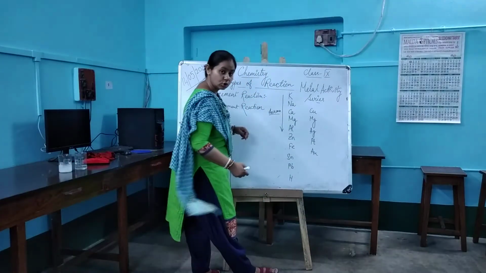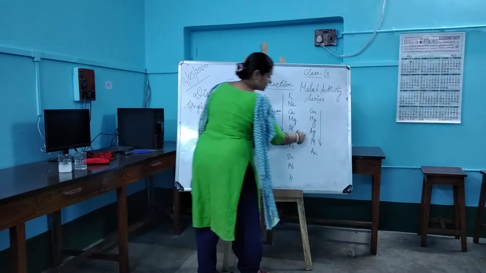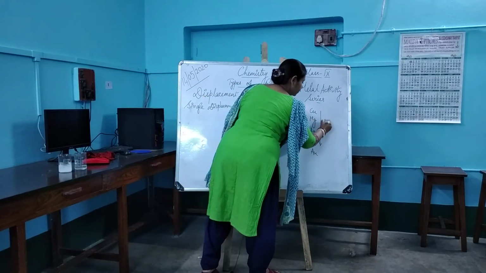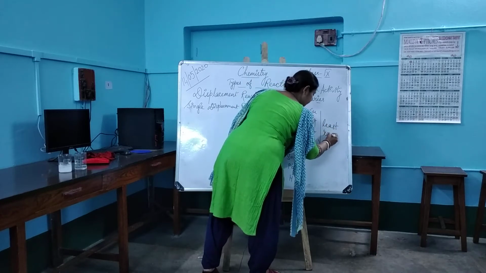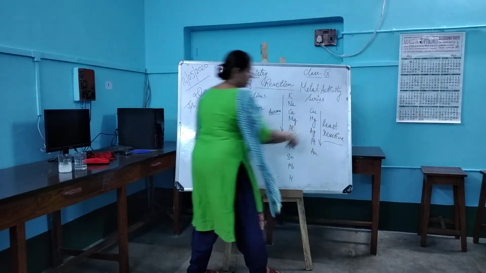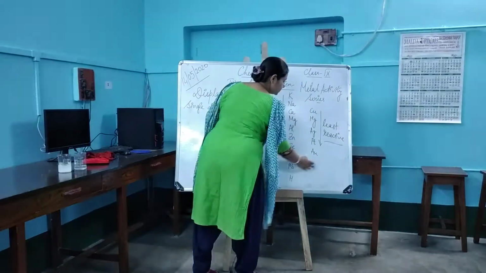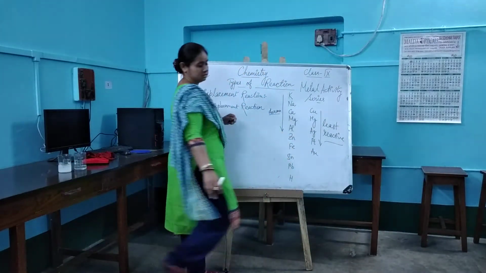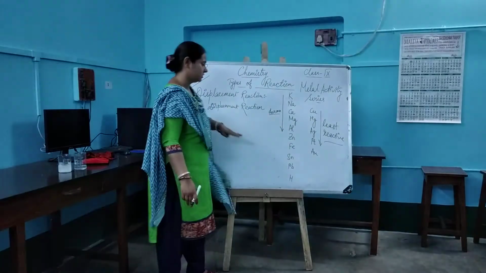This hydrogen, after which these elements that you are getting, they are least reactive. That means they basically don't react very well. That means all these are weak metals.